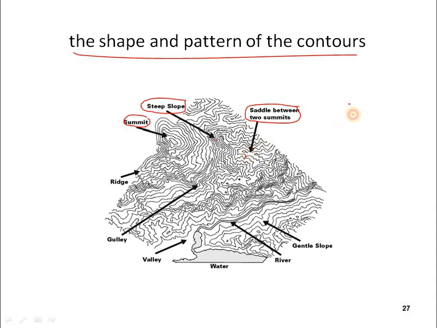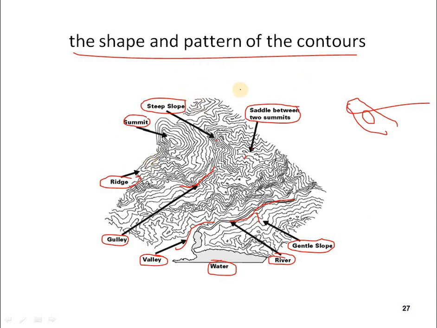A middle portion, it will be like this. In this portion the saddle will be a round type. And this is a gentle slope. Gentle slope you can see, which has a far distance from one line to the next, and this is a river which is going along the lines. This is water, and this is the valley, and this is gully, G-U-L-L-Y. A gully is something that creates its own way in the center of the rivers, in the middle portions of the mountains, and this is the ridge valley.